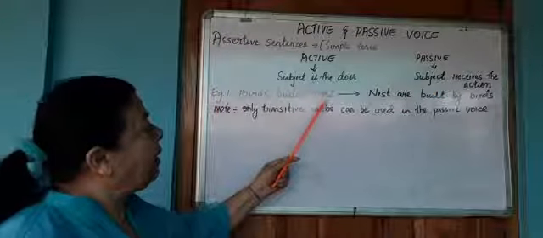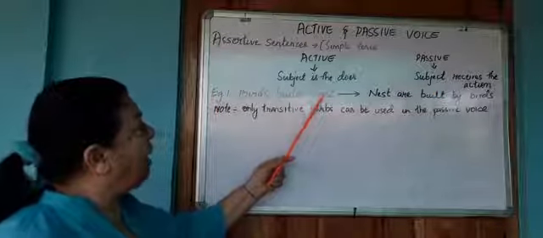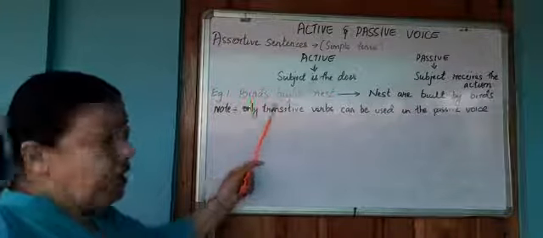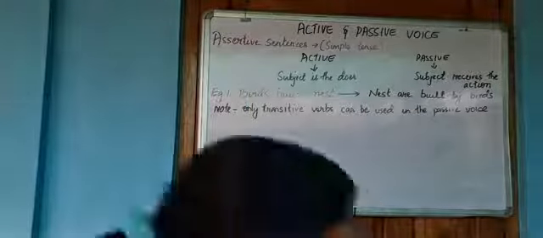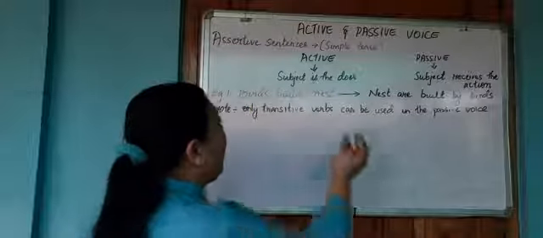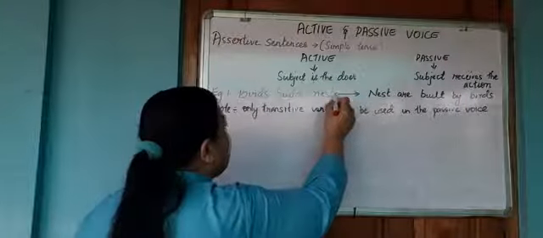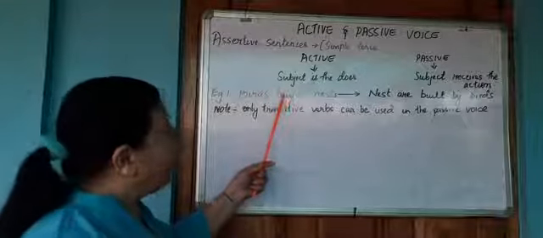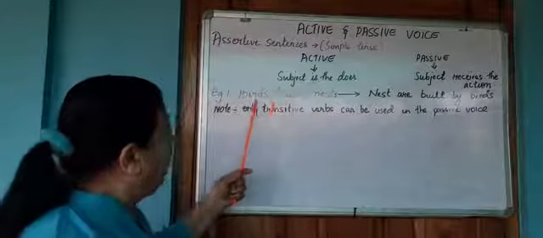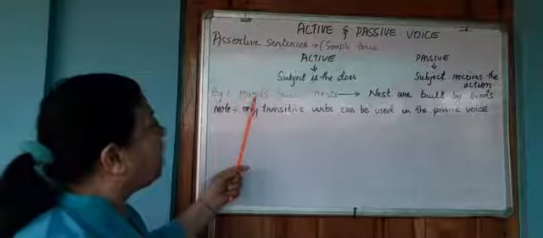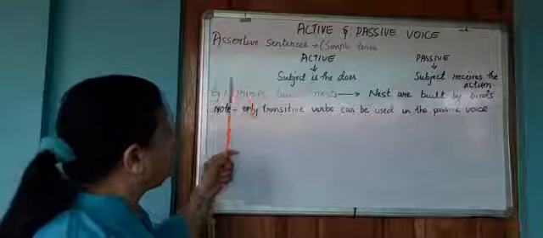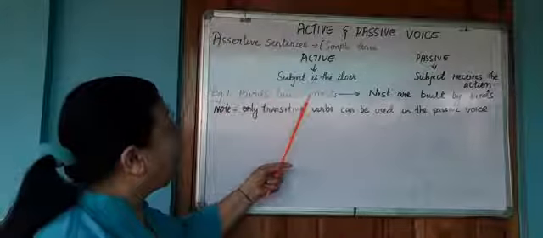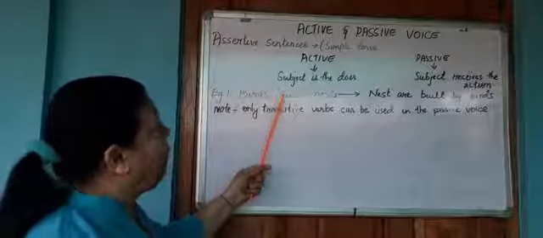Birds build nest. Now here you will find that birds is the subject. Build is my verb, and what are they building? They are building nest. So here you will see that build is my verb. Who is doing the building? The birds. Now we know that the birds is the subject. Therefore, since the subject is doing the action of building, we say that build is in the active voice.